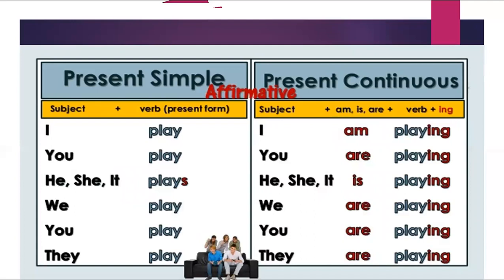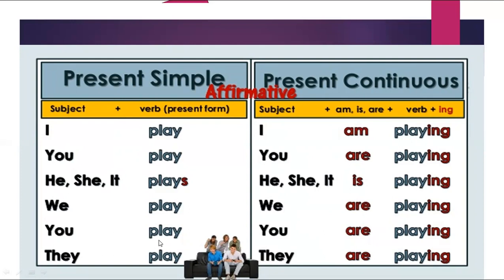At first, I want to talk about the affirmative form for both sentences. We're going to talk about the affirmative form of both tenses. In present simple, when you want to mention pronouns like I, you, we, and they, they should be followed by the verb infinitive.